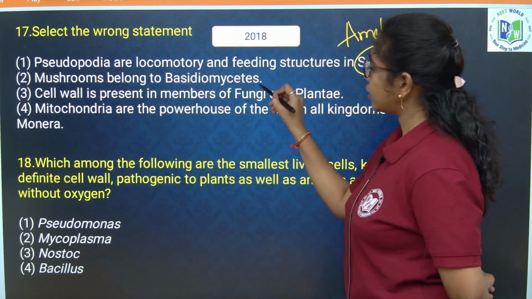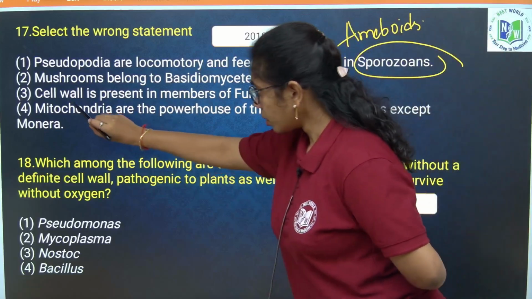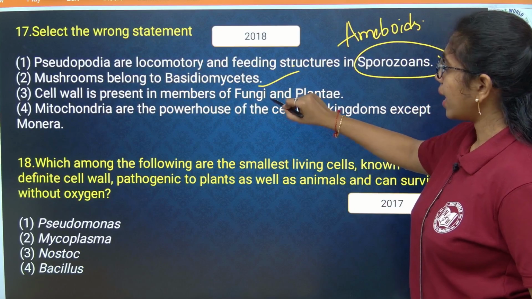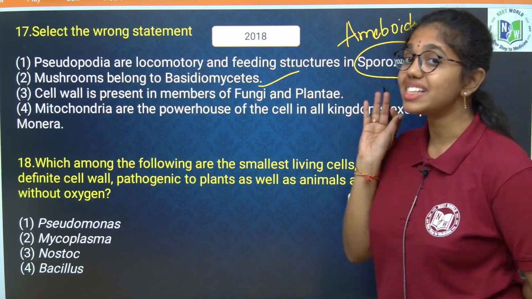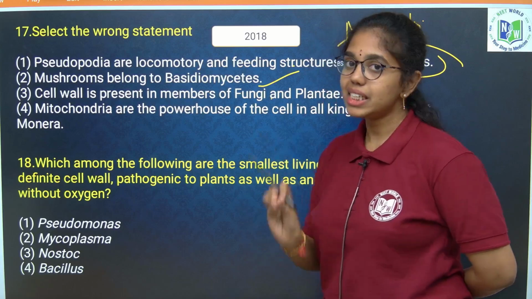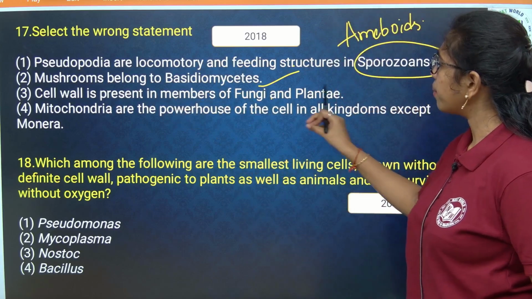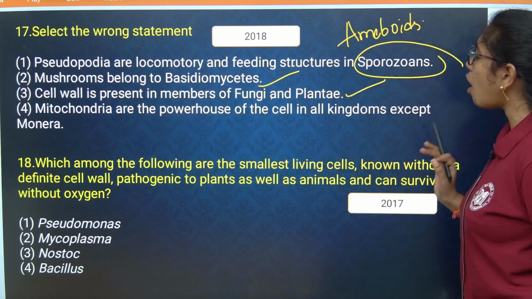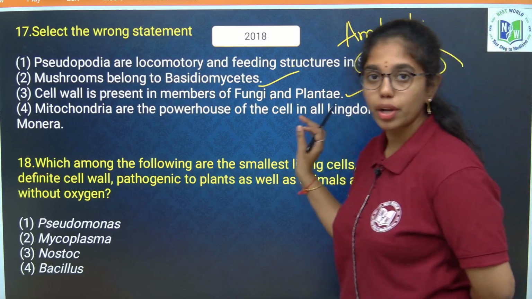Mushrooms belong to Basidiomycetes. True. Cell wall is present in members of fungi and plantae. He didn't mention the same composition of cell wall. He just said cell wall is present in fungi and plantae. True. Mitochondria are the powerhouse of the cell in all kingdoms except Monera. True.